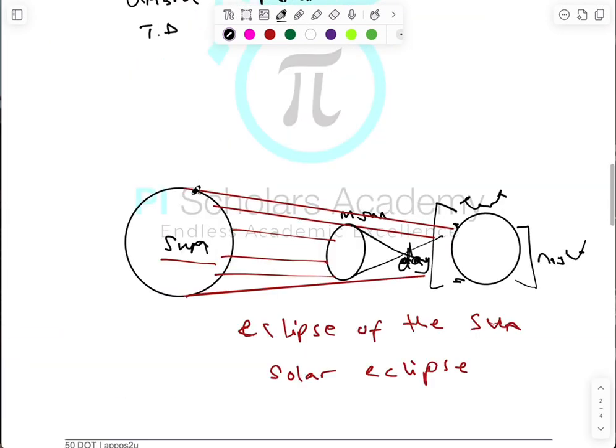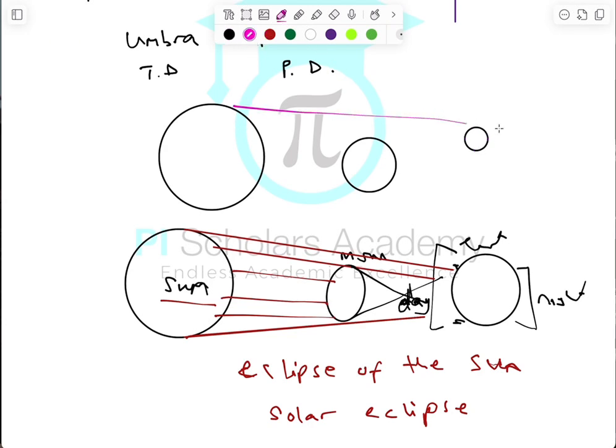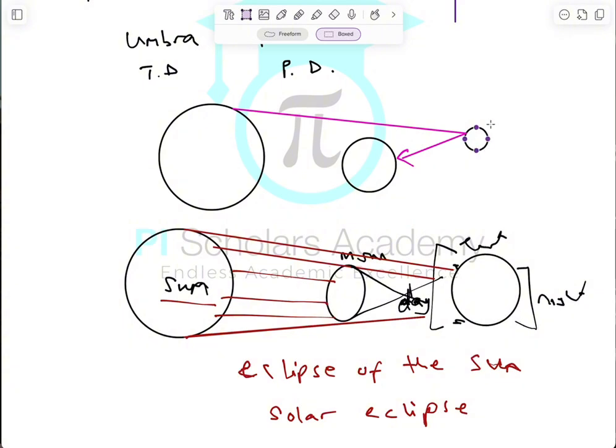Then the other one is called the lunar eclipse. Now, from what you know, at night, what gives light is the moon. So let's say we have the sun here, we have the earth in this place, and let's say we have the moon here. What happens usually is that when a ray of light comes from the sun, so let's just draw a single ray, and it gets to the moon like this, the moon reflects it back and gives it as a form of light in this situation. But at a particular point in time, let's say this moon is not here. So the moon is somewhere around this place.